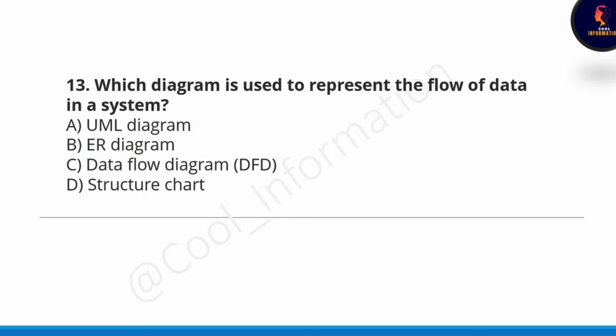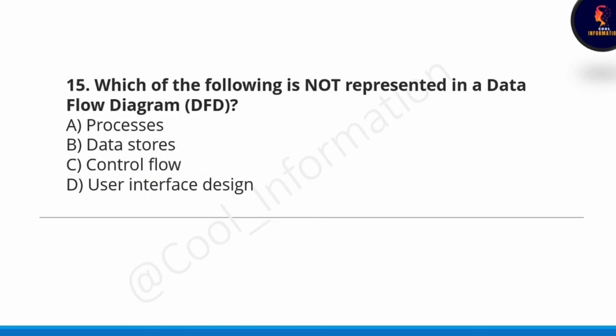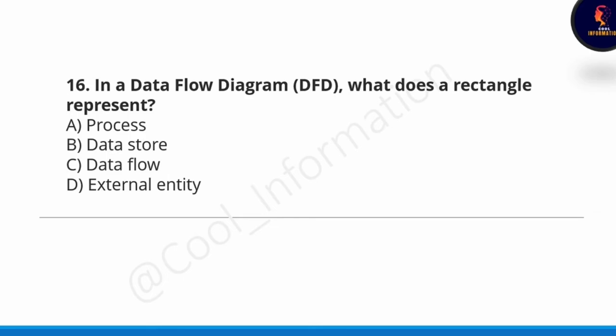Next question, which diagram is used to represent the flow of data in a system? The data flow diagram is used. Option C is correct here. Next question, which of the following is not represented in a data flow diagram, DFD? User interface design is not represented in the data flow diagram. Option D is correct. 16th question, in a data flow diagram, what does a rectangle represent? Rectangle actually represents a process. So option A is correct. Next question, in a data flow diagram, what does an oval represent? Oval shape actually represents an external entity, sorry. So option D is correct.